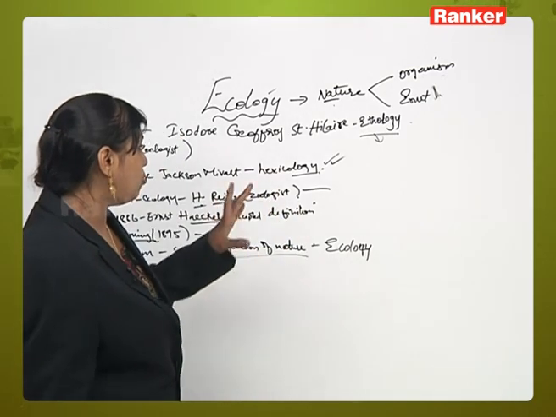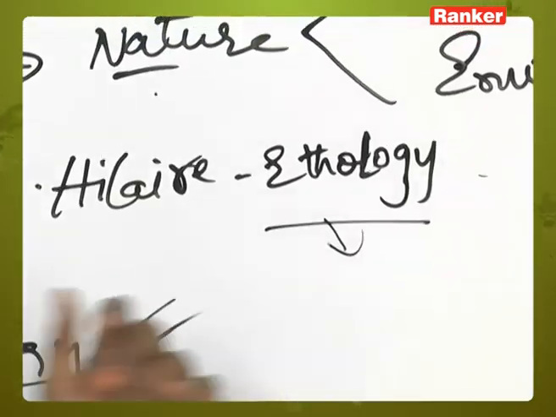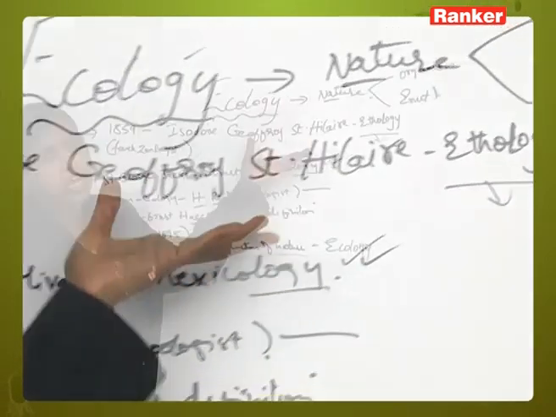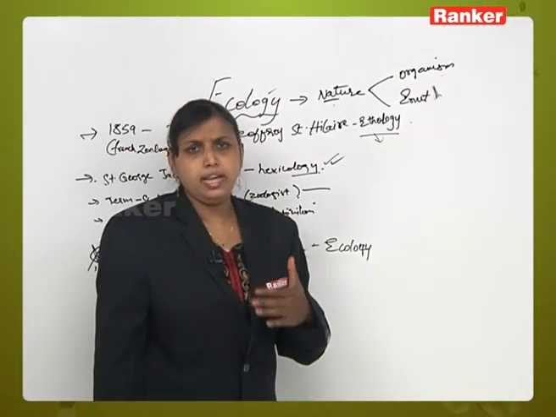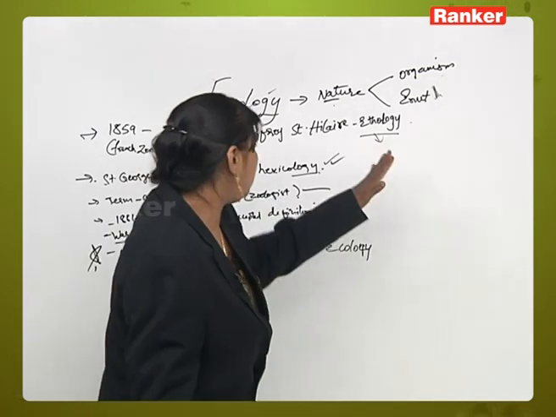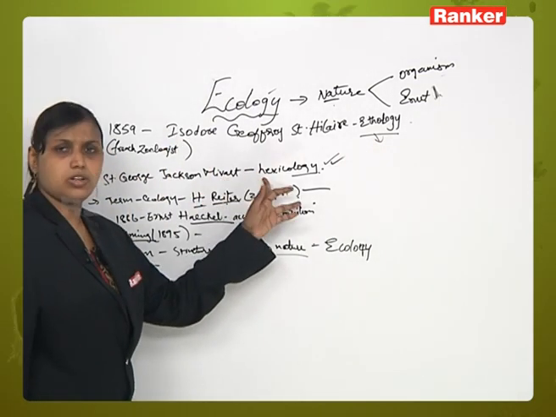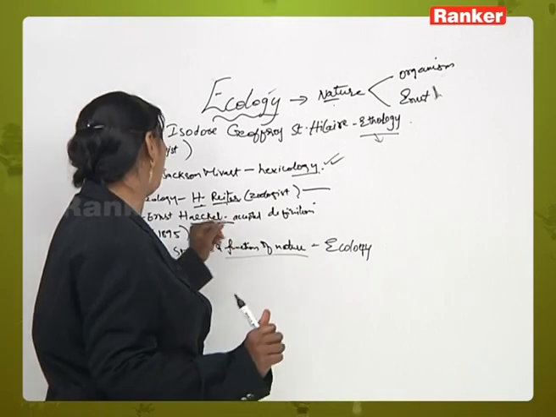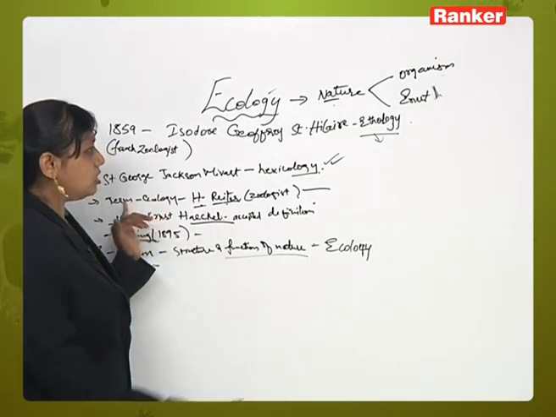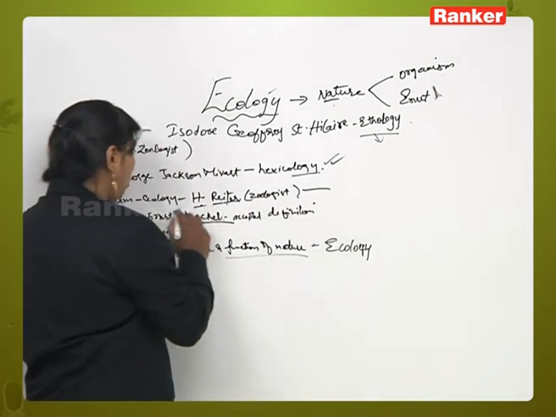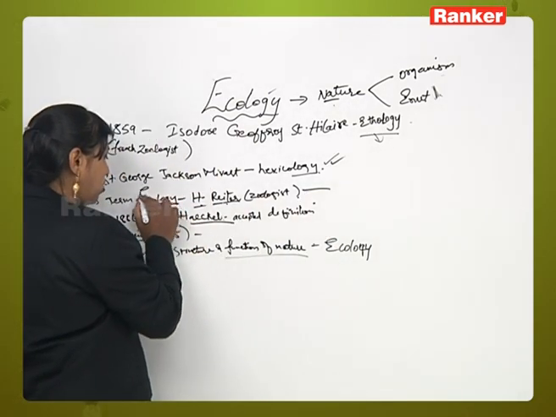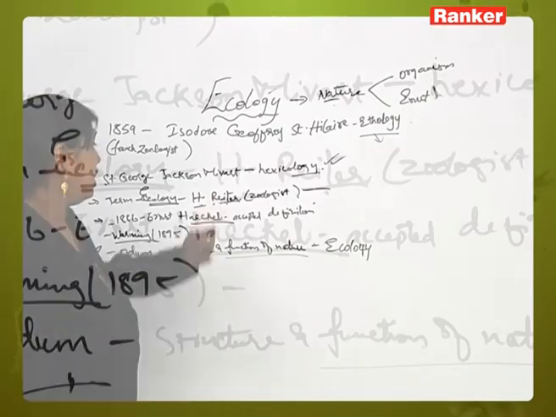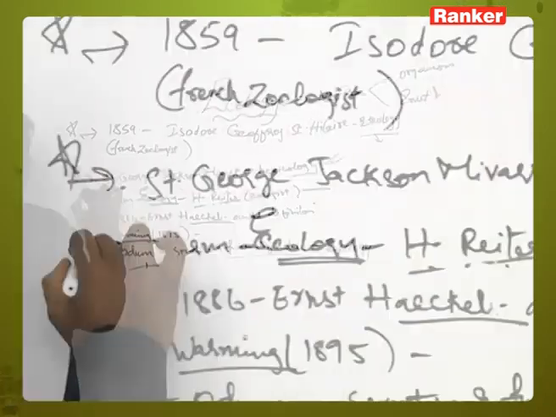The first and foremost word was ethology, given by Isidore Geoffroy Saint-Hilaire. It is nothing but the interaction of an organism within its family and in the society in which it is living. Next, in the same year, Jackson Mewart gave hexecology. He said that there exists a relationship between organisms and their particular environment. Next, the actual term ecology. After ethology and hexecology, everyone started accepting the word ecology. This term was first accepted by a zoologist called H. Ritter. All these are your multiple choice questions.